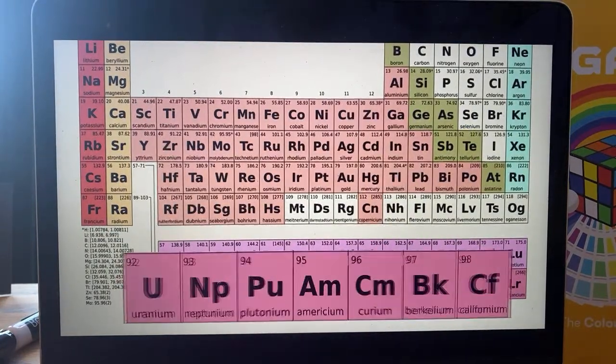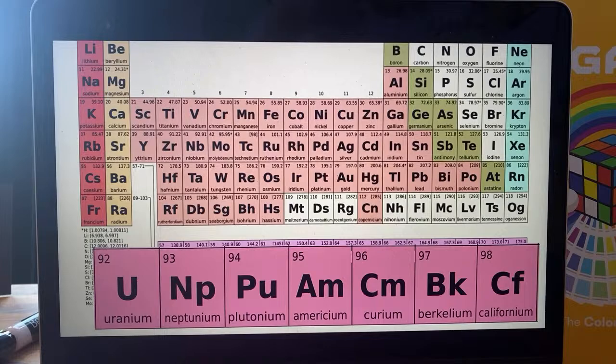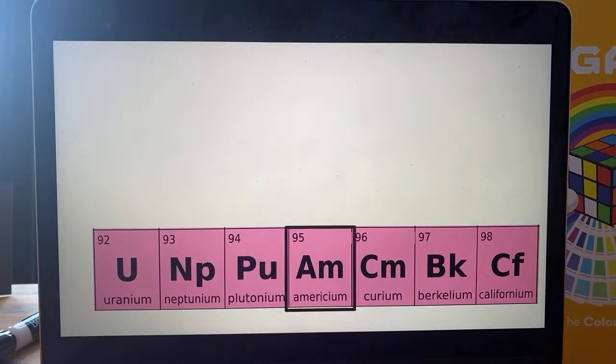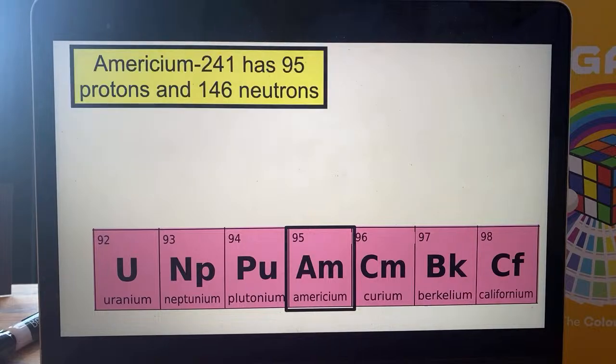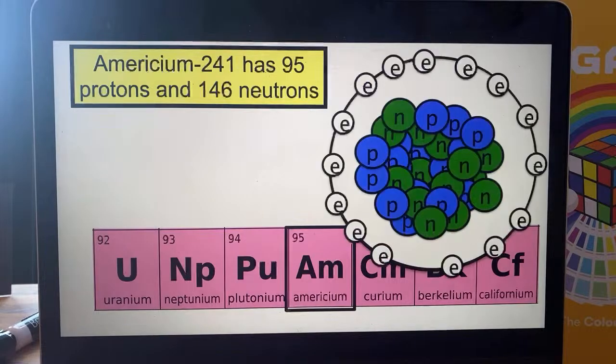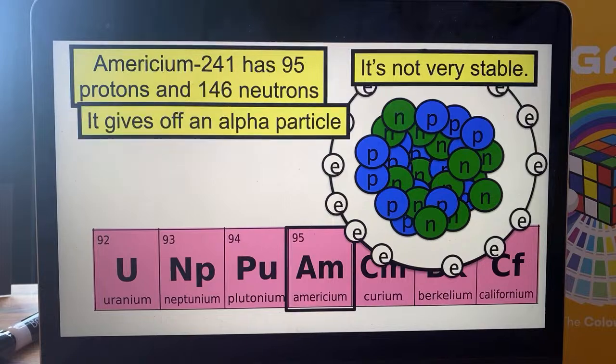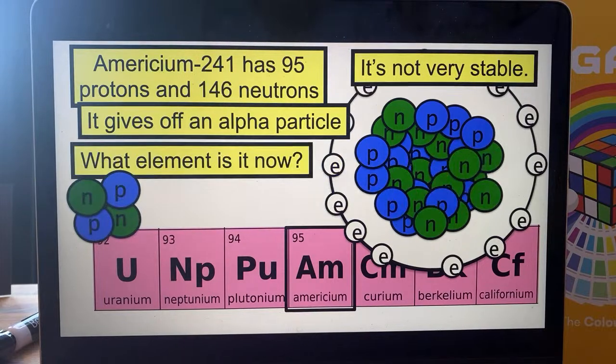Let's have a look at a real life example. Here's the bottom of the periodic table where the fun happens. Let's have a look at americium. It's called americium 241 because it's got 95 protons and 146 neutrons. If you add them together, you get 241. It's not very stable. I haven't bothered to draw them all, but it gives off an alpha particle. You ready? Pew! What element is it now?